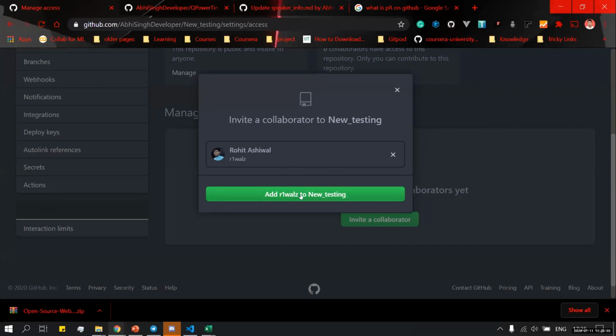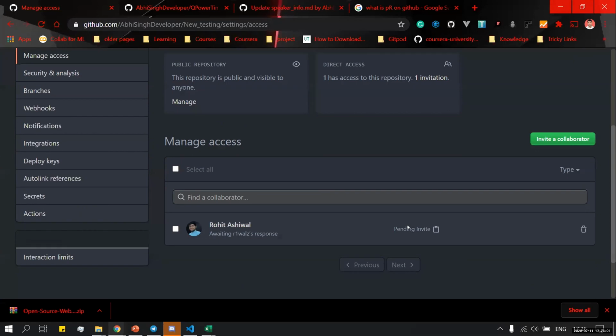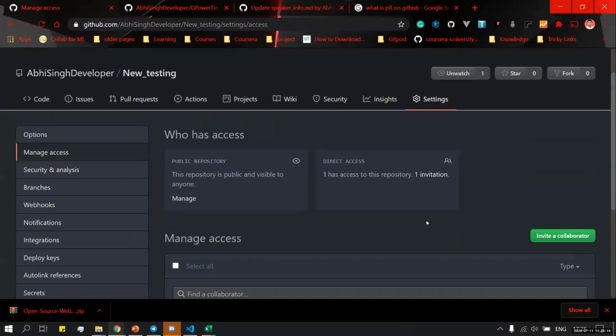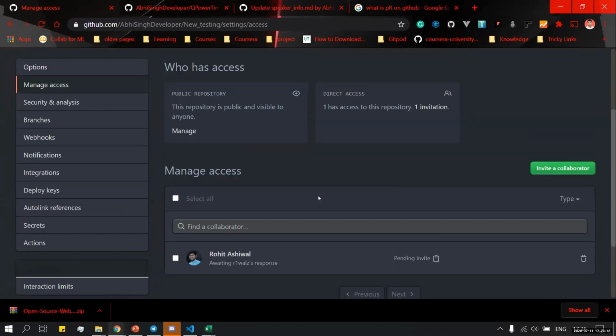Now I'll add Rohit to my repository and it will give him access as soon as he accepts the invite. He will get the invite in GitHub as well as in his mail ID linked with GitHub. As soon as he accepts the invite, he is a collaborator on my repository and he can do anything with my repository. Okay, any more questions?